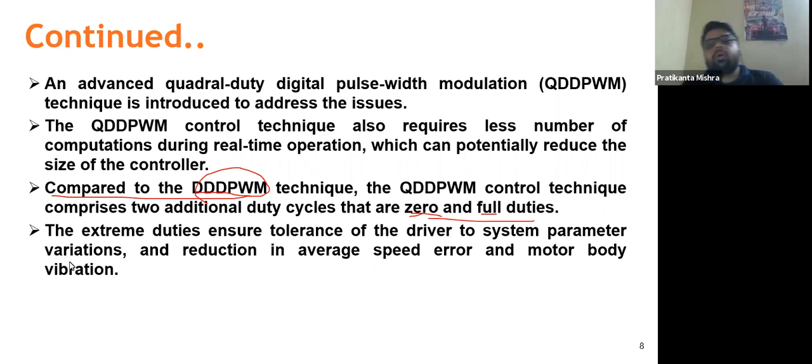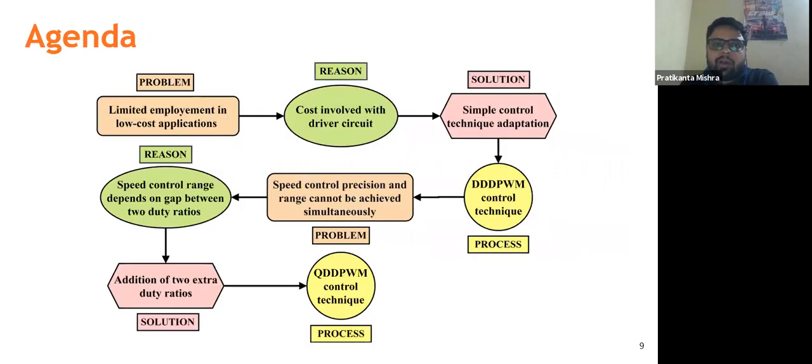So this is what the motivation was, and I will brief the agenda once again. The limited employment in low cost applications was our problem. So we looked into the reason, which is the cost involved with the driver circuit.